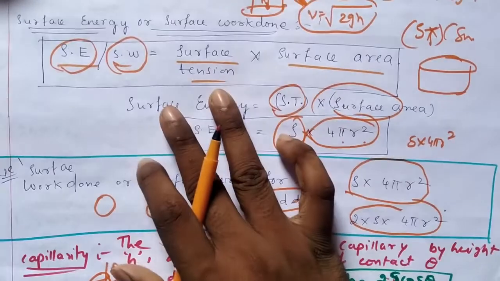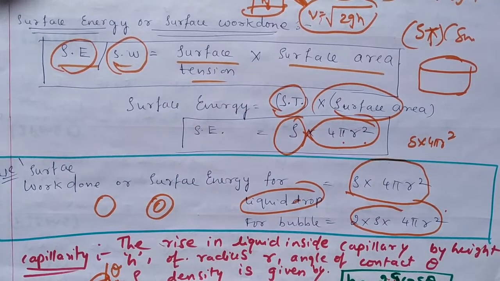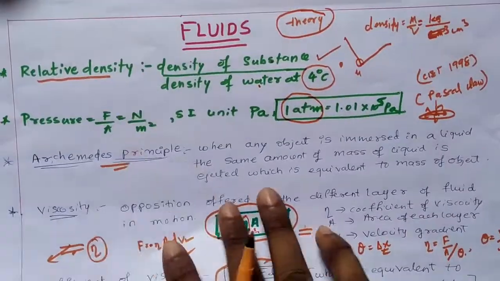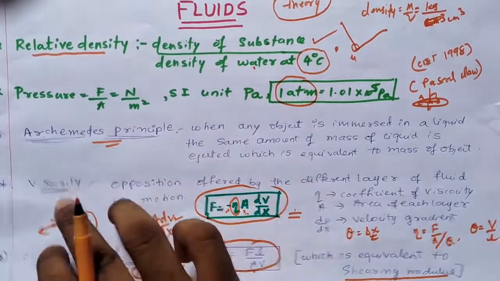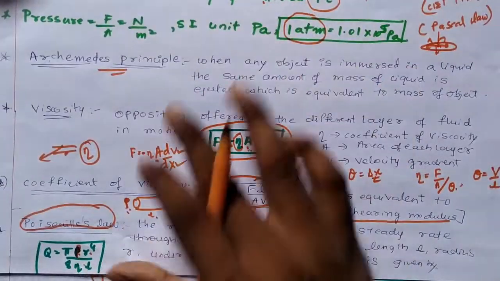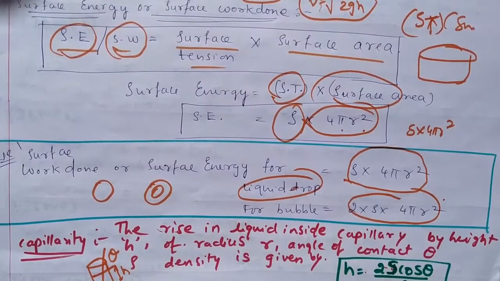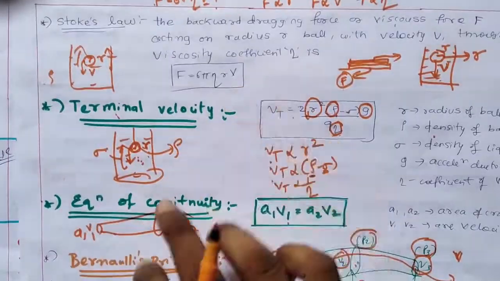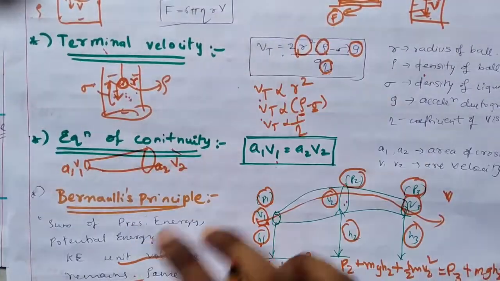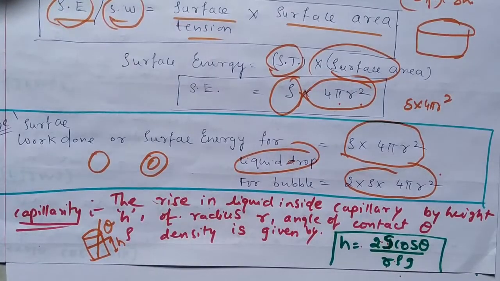So today we have discussed various concepts. First we saw relative density, then pressure, Archimedes principle, Pascal's law, viscosity, coefficient of viscosity, and Poiseuille's law. Next we saw Stokes law, terminal velocity and its formula, equation of continuity, and Bernoulli's principle with an example.